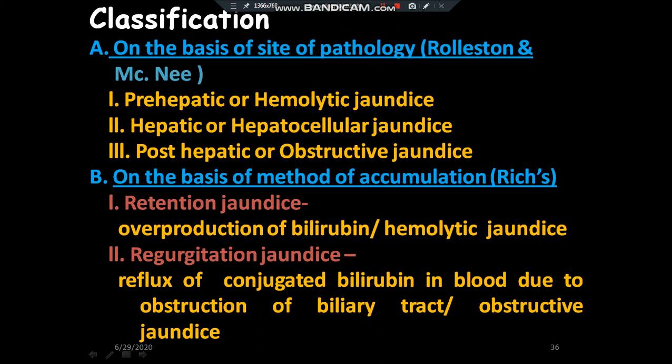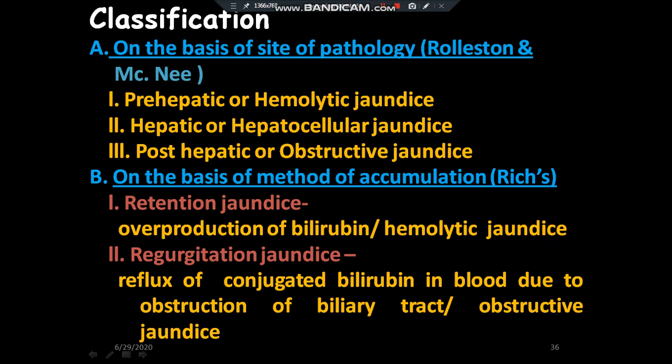Now, classification of jaundice. On the basis of different pathology and method of accumulation, jaundice is of different types. First, on the basis of site of pathology, which is described by Rolleston and McNee, it is of three types: prehepatic jaundice or hemolytic jaundice, hepatic jaundice, which is also called hepatocellular jaundice, and posthepatic jaundice, which is called obstructive jaundice.